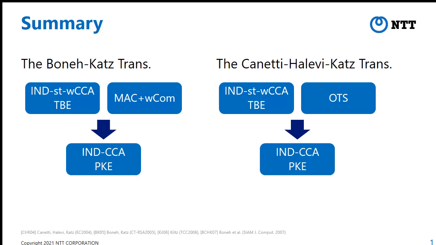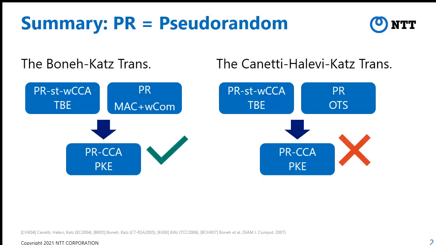So today, we examine the shoot randomness. That is, we found that the Boneh-Katz transformation can preserve shoot randomness of the underlying primitives. So that is, if we use the shoot random TBE, shoot random MAC and shoot random weak commitments, then the Boneh-Katz transformation converts them into a shoot random secure PKE.